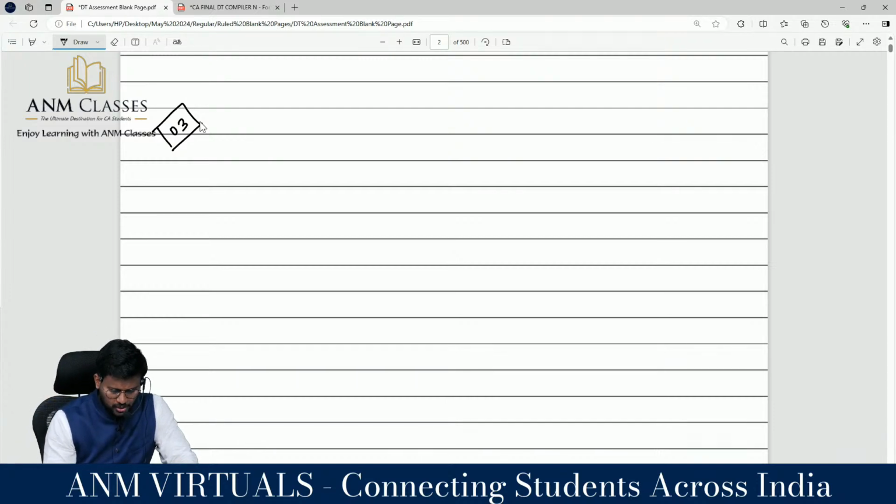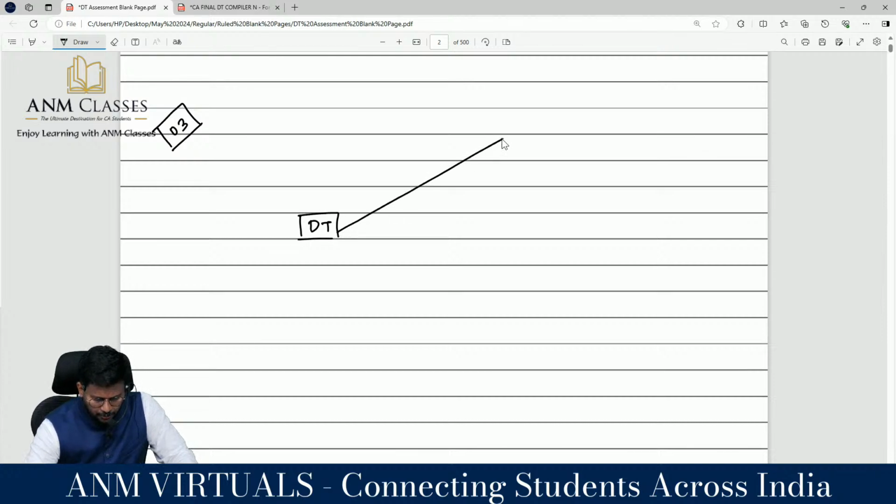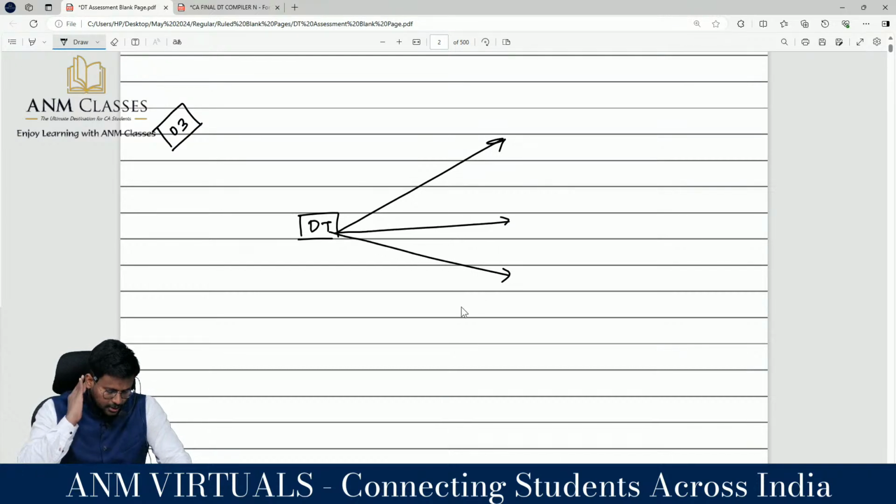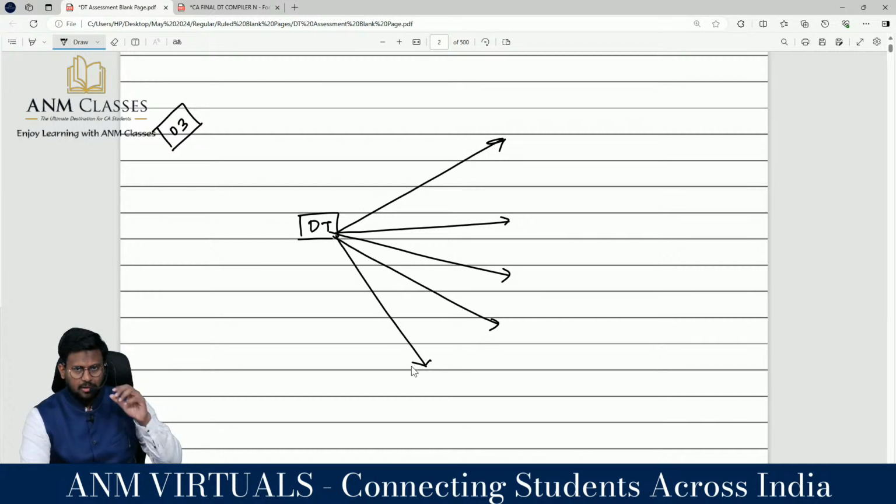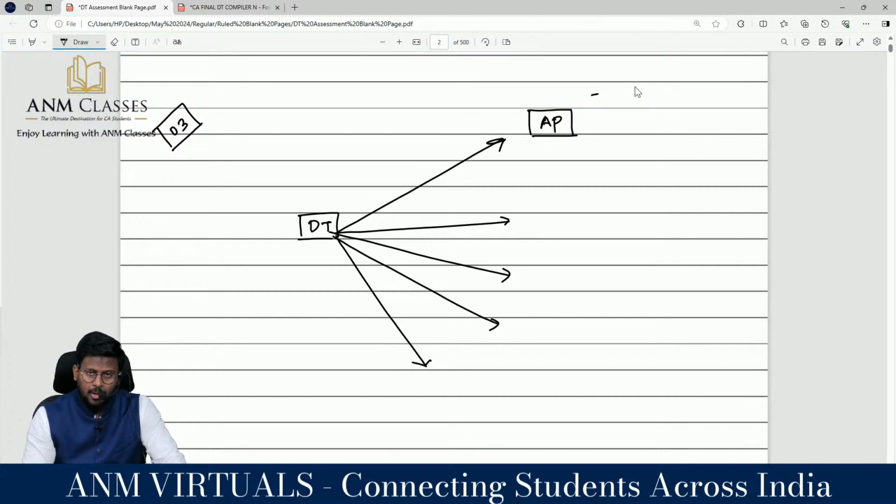I will tell you, my dear lovable students, with regard to direct tax in CA Final, you can classify the subject into mainly 5 areas. This is how you have to see the subject as a whole. Number 1, especially for this attempt, I am seeing that the assessment procedure may have a good weightage in the examination. Assessment procedure means appeal, revision, penalty, DRC, and so on.